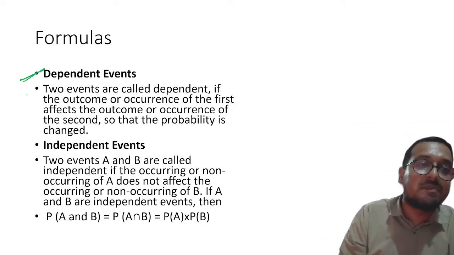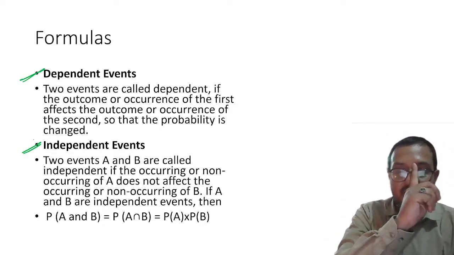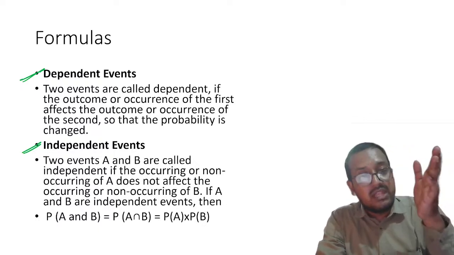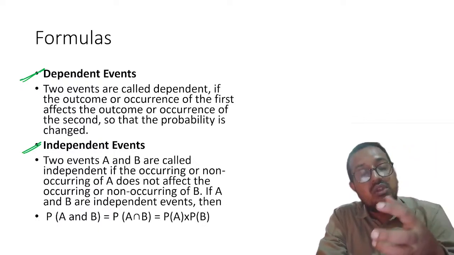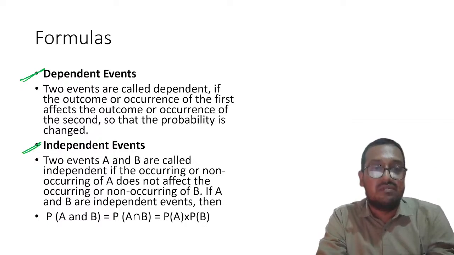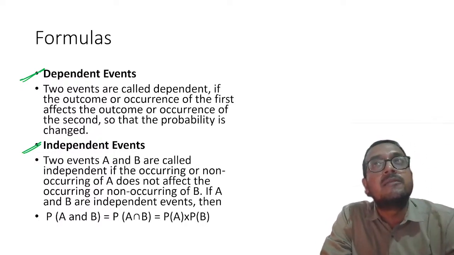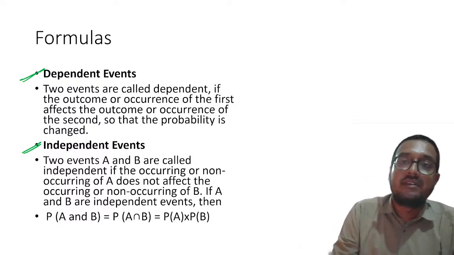Now, my dear students, there are dependent and independent events. What are they? My dear students, please remember, dependent means when the outcome starts depending on the previous event. Understood? For example, yes.